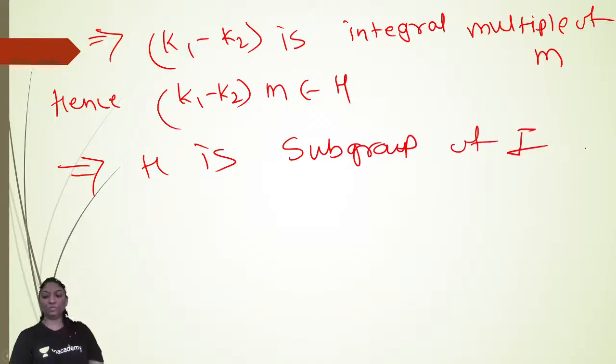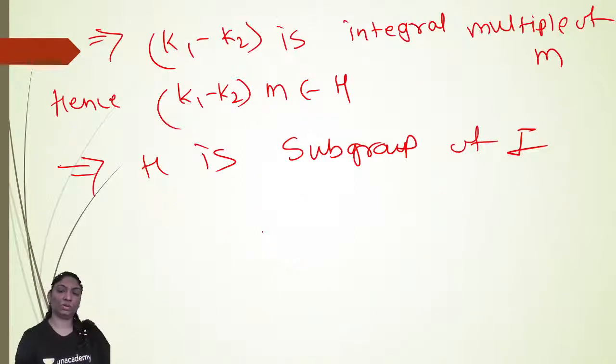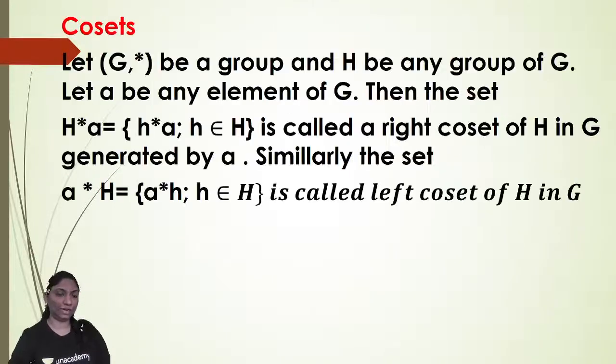Here we have used the second criteria. If instead of using the properties of groups, we use the second criteria to prove that it is a group, it means for any two elements a, b belonging to that set H, then a b inverse also belongs to H. In the same way, if the star is the addition operation, we take the additive inverse. If the star is the multiplication operation, then we take the multiplicative inverse, right? So I hope it is clear to you how to prove that.